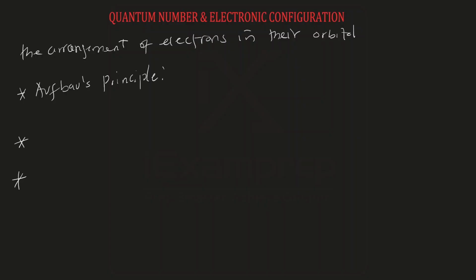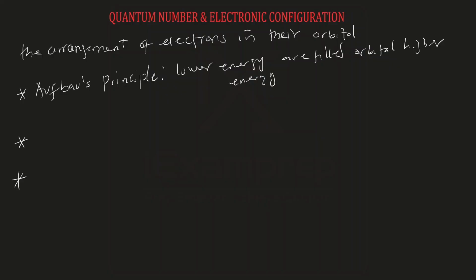So what does Aufbau's principle say? Aufbau's principle says that in filling electrons in their orbitals, orbitals of lower energy are filled before orbitals of higher energy, which means that electrons go into the orbitals in increasing order of energy of orbitals. So lower energy orbitals are filled first before orbitals of higher energy.